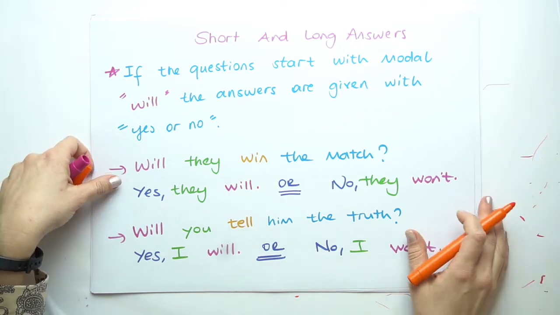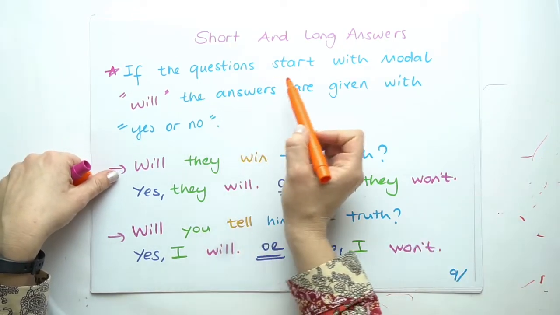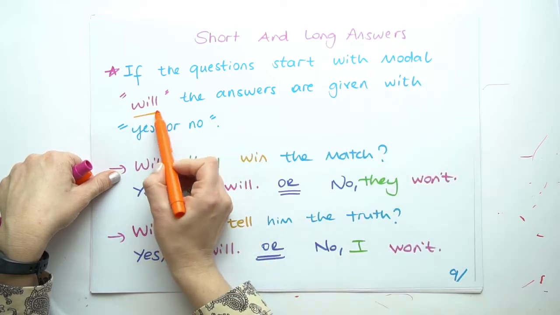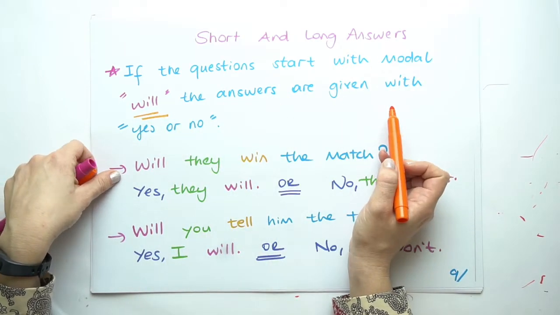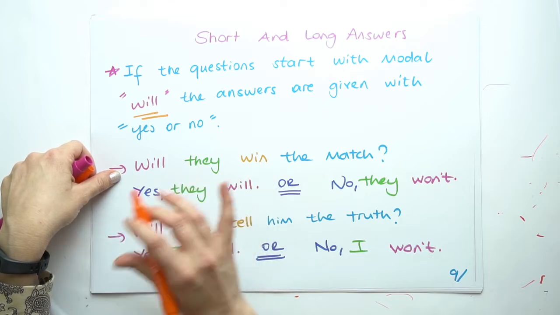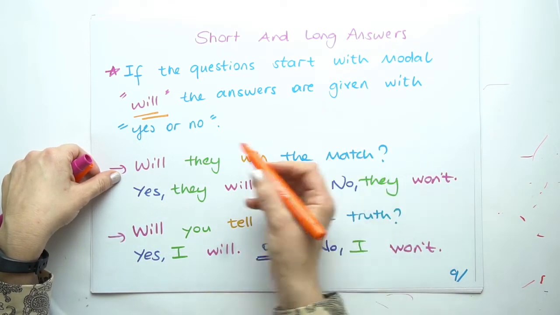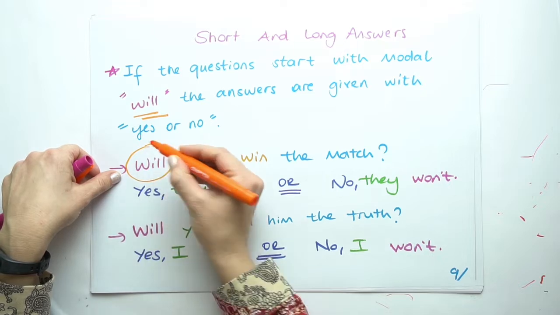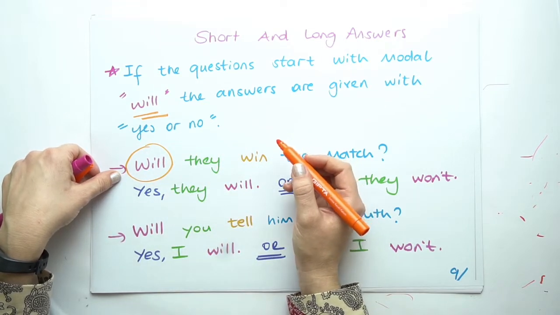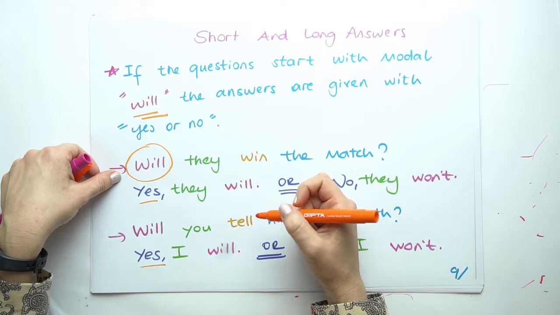Now let's take a look at the short and long answers. If the questions start with a modal like will, the answers are given with yes or no. This rule applies for all of the questions in English. If a question starts with a helping verb or a modal, the answers are always yes or no. Now let's take a look at the examples.